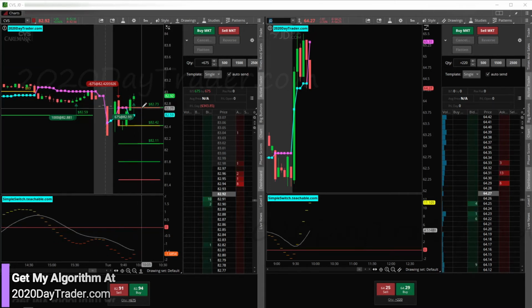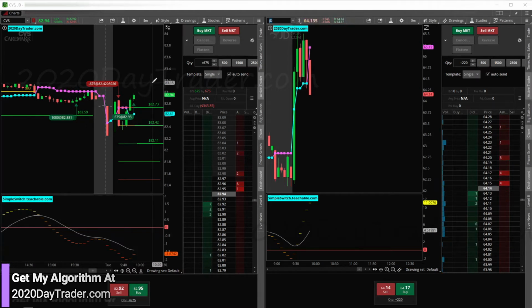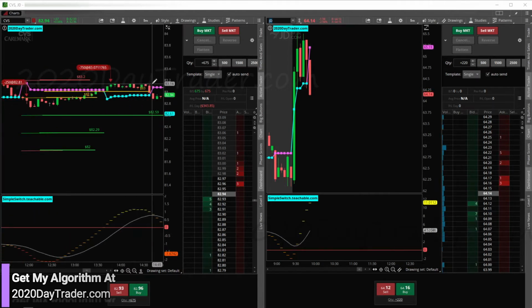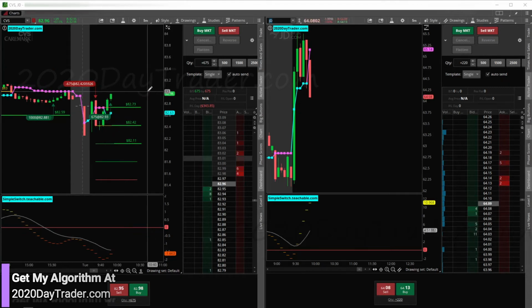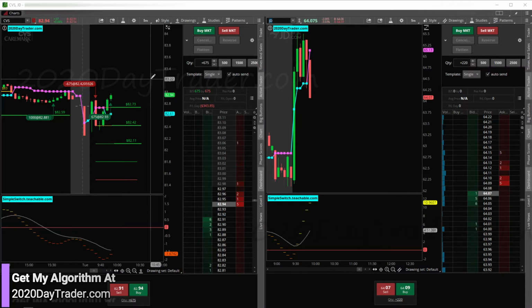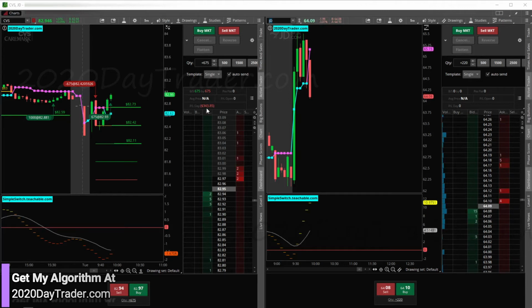And I didn't add to my position because this is a draw at the same time. It could get drawn all the way back up here to this resistance area before rejecting. So I didn't want to add to my position because I know I'd have to have my stop way up here. It just complicates things. So I'd rather be out and wait for another trade. $343, very manageable, not a big deal.